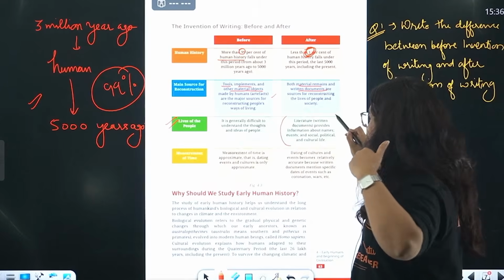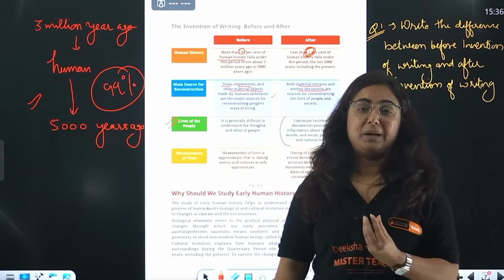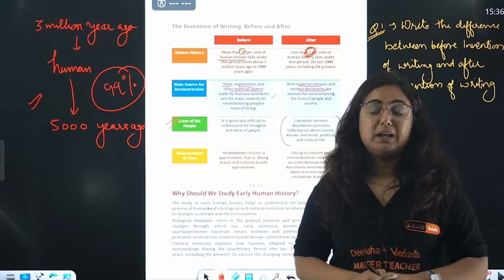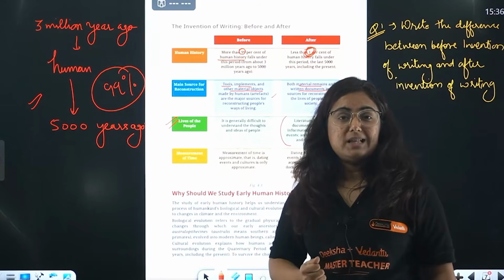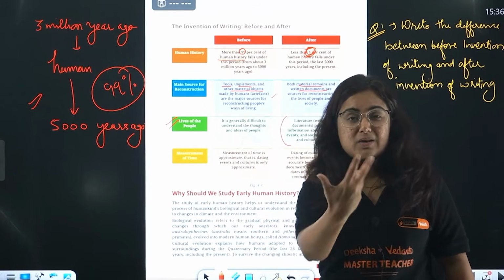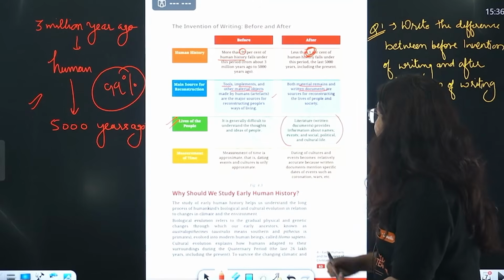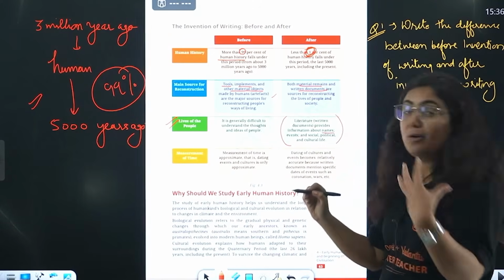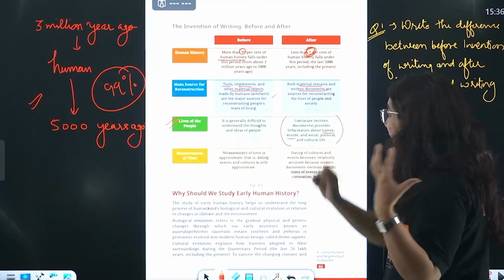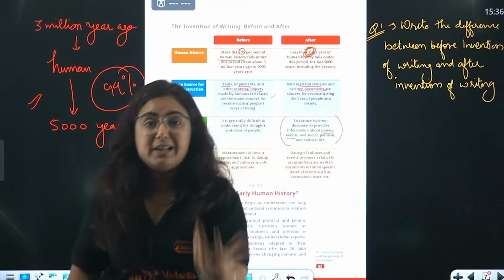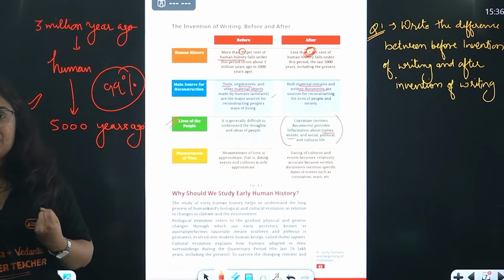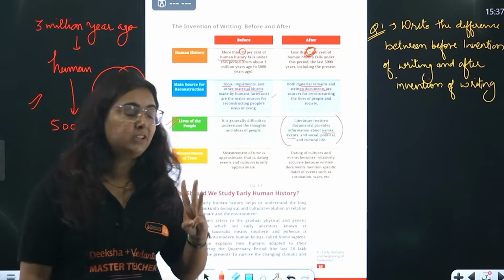But when literature came into being, when writing came into being, people started writing about their thoughts, about what is going on in the society, what about the kingdom, etc. And hence, here we got to know the names of the kings, the events that happened, the social, political, cultural, economic, religious life of that time. So here is the third difference of the answer.